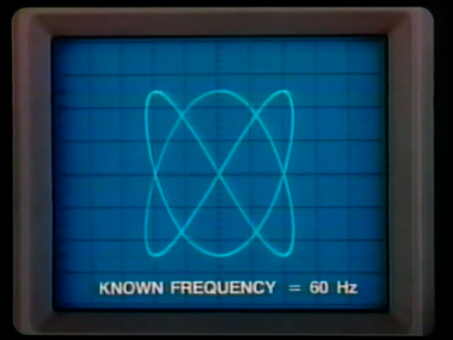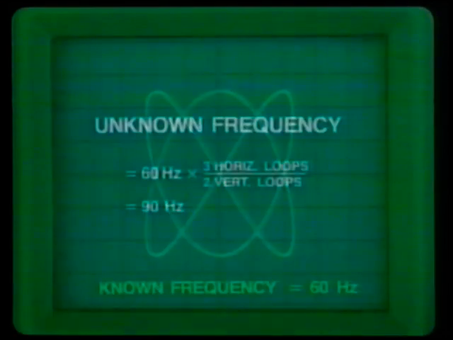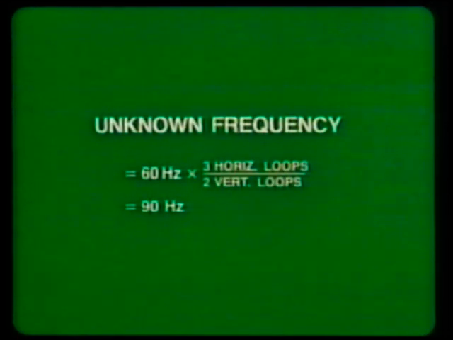Let's try a few for practice. In this example, the known frequency is 60 hertz. What is the unknown frequency? The unknown frequency equals 60 hertz, which is the known frequency, times the ratio of 3 horizontal loops divided by 2 vertical loops, or 90 hertz.